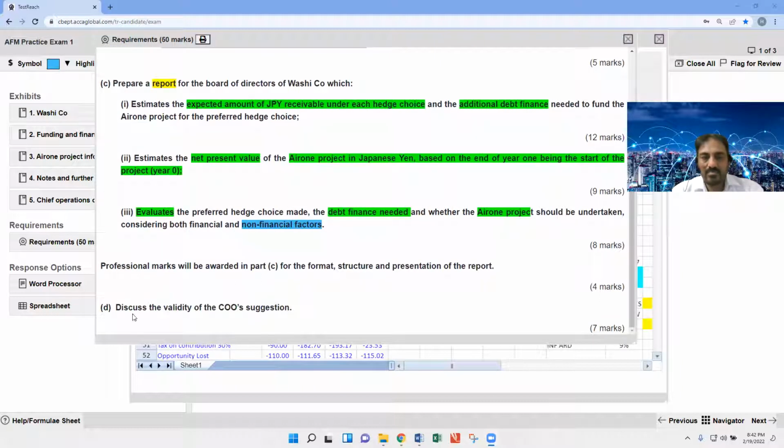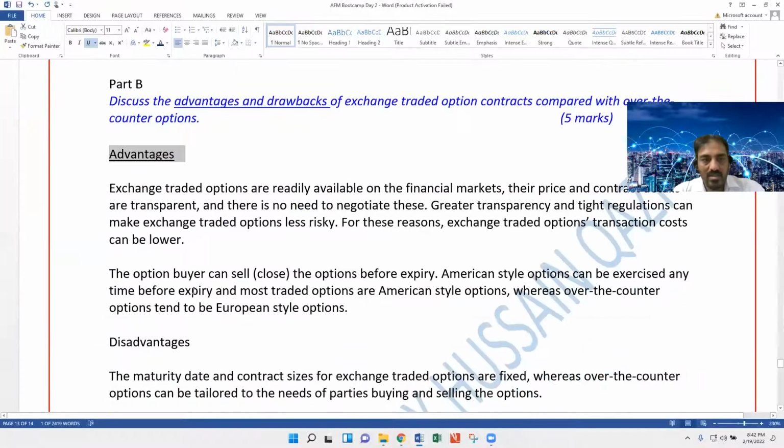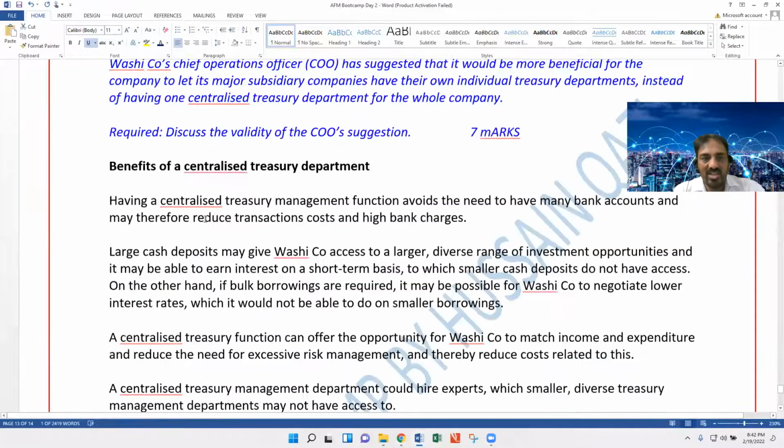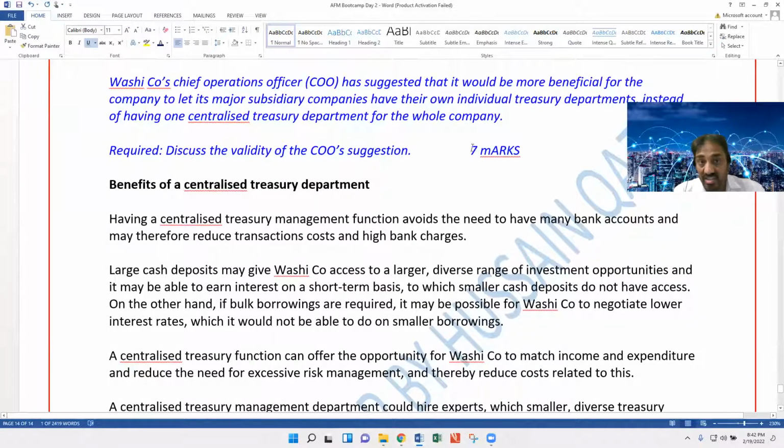Moreover, the last point: discuss the validity of the COO's suggestion. This is about the Treasury Department, centralized versus decentralized. It is a 7 marks question, so at least 4 to 5 relevant points.